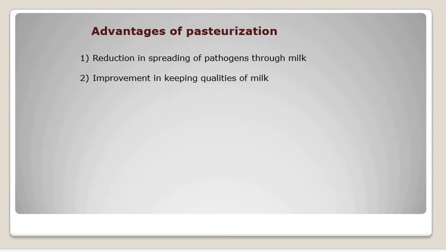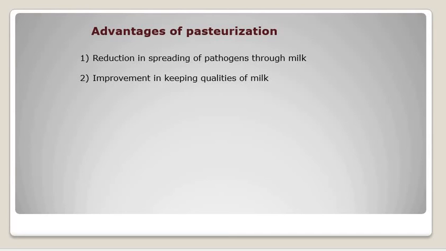So first is the reduction in the spreading of a pathogen through the milk, and second one is improvement in the keeping qualities of the milk. Okay, let's see them one by one. The first one is a reduction in spread of the pathogen. So how one can reduce the spreading of a pathogen in the milk? Whatever time of exposure used in the pasteurization has been selected so that the pathogens present in the milk will be destroyed. So that exposure time and exposure temperature is always considered to destroy the pathogen present in the milk.